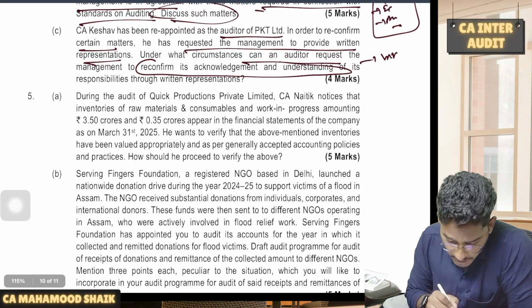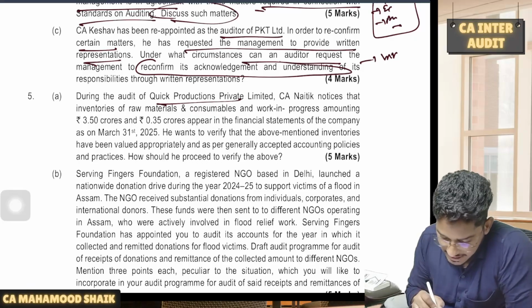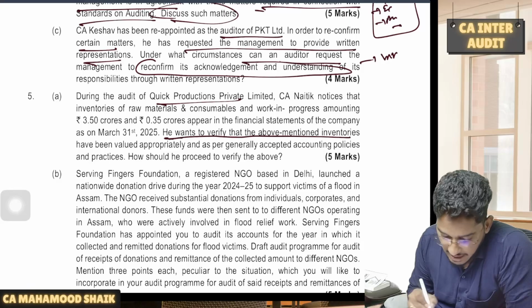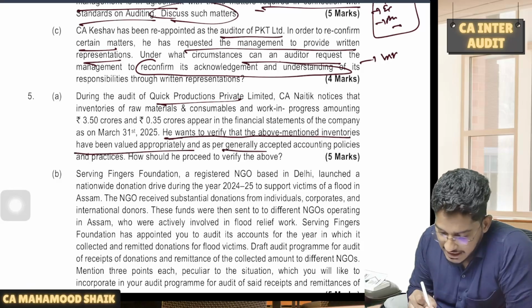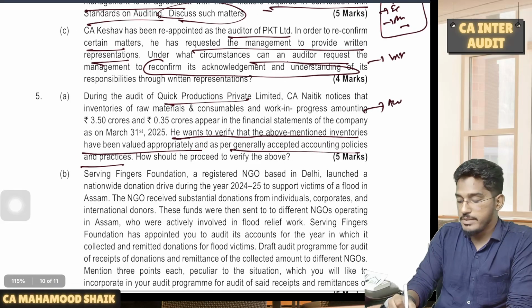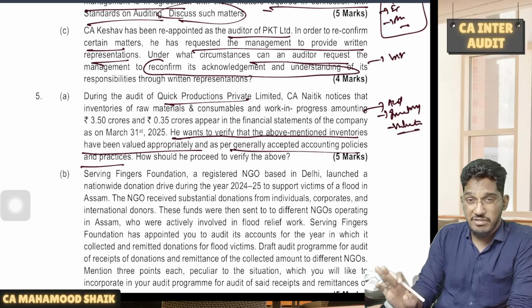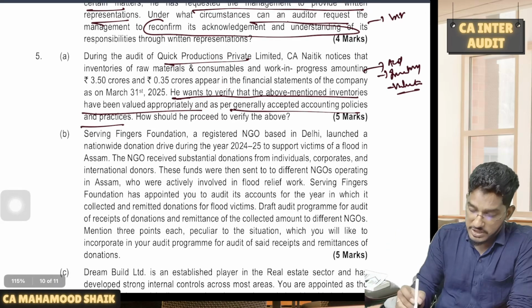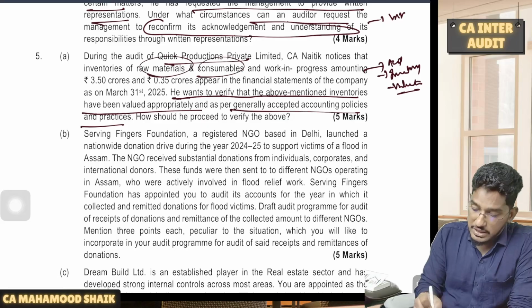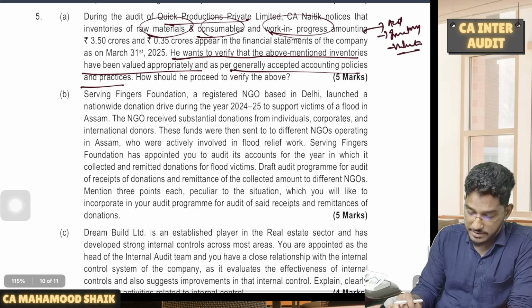Next one. During the audit of Quick Productions Private Limited, I will straight away read the last line. He wants to verify that the above mentioned inventories have been valued properly and as per generally accepted accounting policies. How should he proceed to verify the above? So this is a question from audit of items of the financial statements. There will be a question relating to inventory, and in that, valuation of inventory is what they are asking. How do you obtain evidence regarding valuation of inventory, especially raw material, consumables and work in progress? That's what you are required to write here.